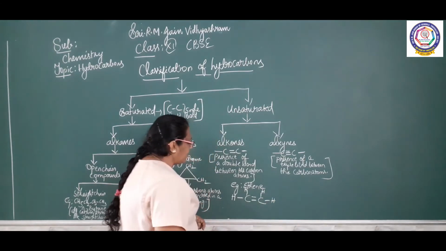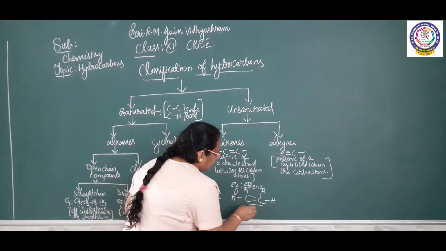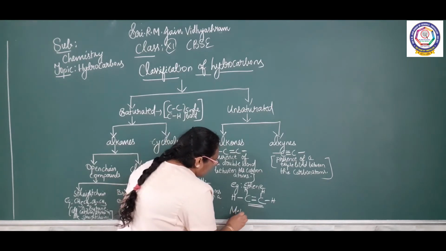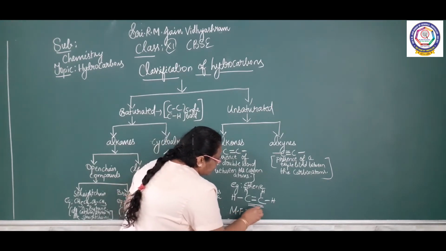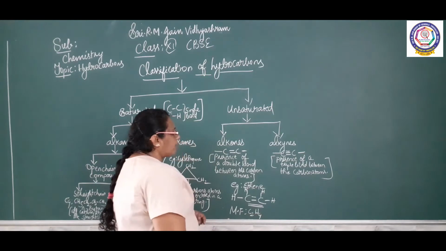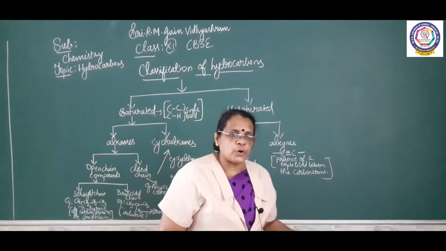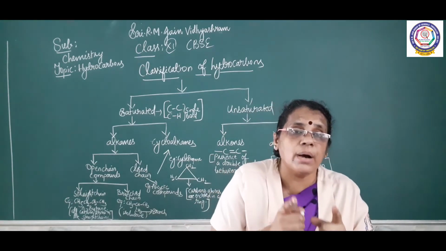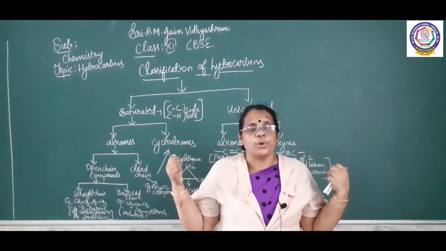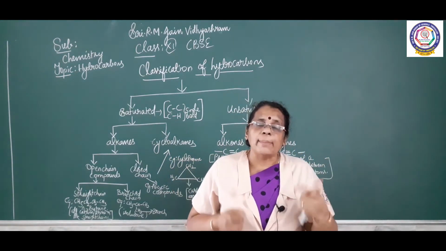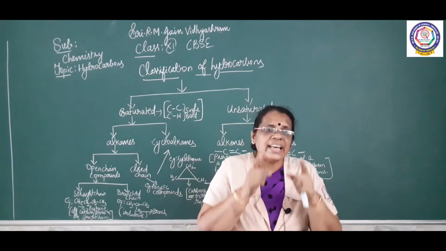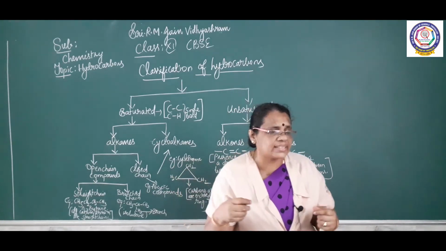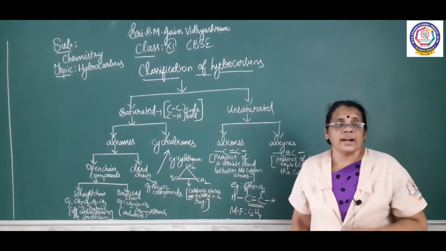So, what is the name of this compound? Ethene, because of the presence of a double bond. What is the molecular formula? C2H4. It is the starter of the series. There is a condition. We need a minimum of 2 carbon atoms to draw a double bond. A double bond is possible only if there are 2 carbon. So, who is the starter of the series? Ethene is the starter of the series.